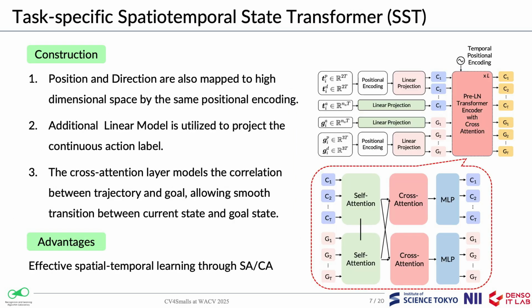The second key component is the spatiotemporal state transformer, SST, which models trajectory and goal interaction. Specifically, we adopt positional encoding, which maps spatial features into a high-dimensional space. Through layers of self-attention and cross-attention, we capture dependencies between current motion states and future goals, ensuring smooth transitions between actions. This enables effective spatial temporal learning, which is essential for scene-aware motion prediction.